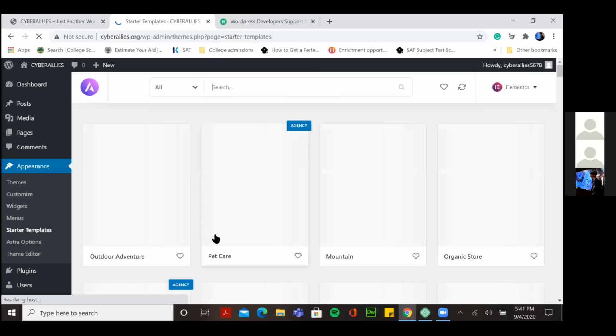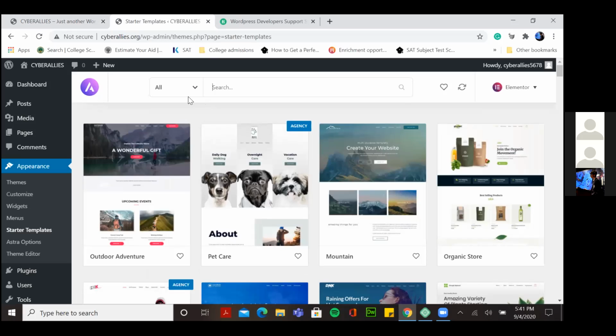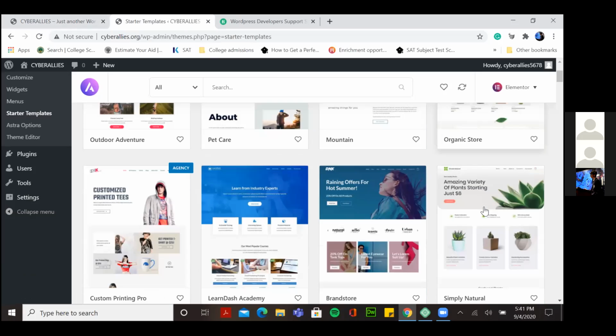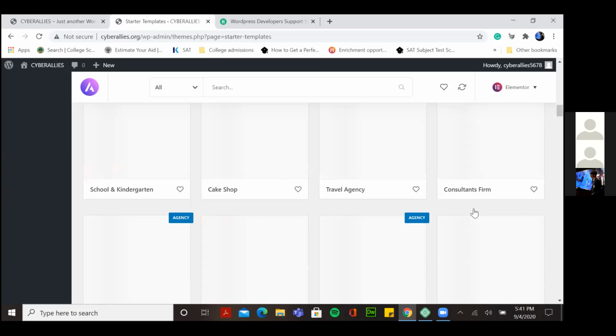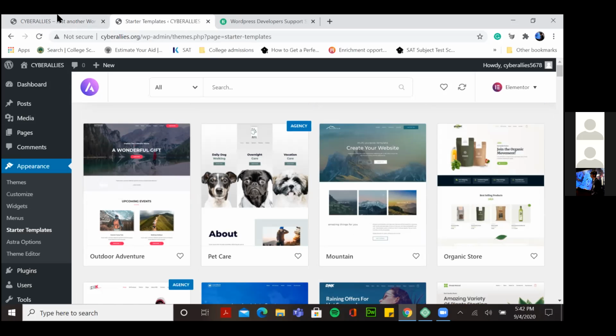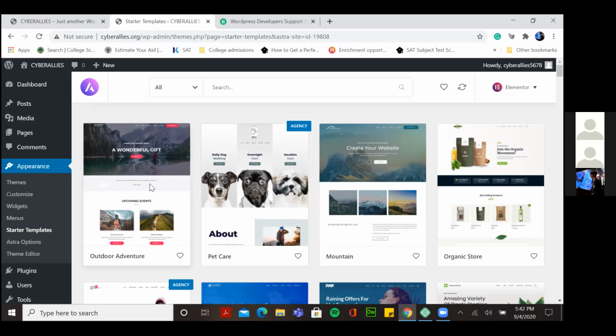Elementor is like relatively easier for starters. बाकी aren't that responsive. तो I have used चारों ही, and I find Elementor to be the best. So yeah, so now you're taken to this page. So yeah, and you have tons of websites here, but these are only like related to the plugin that we installed, Astra wala. So you have complete websites.